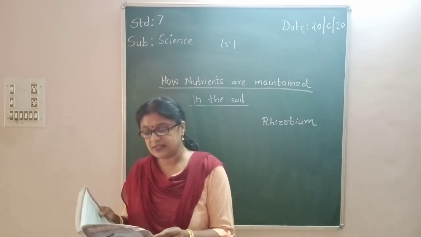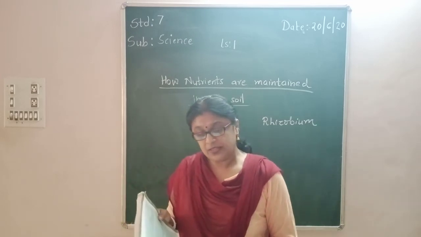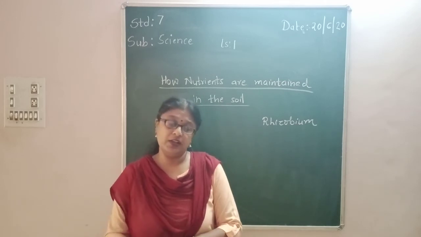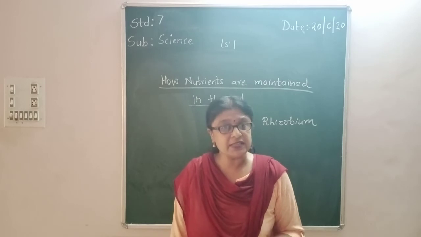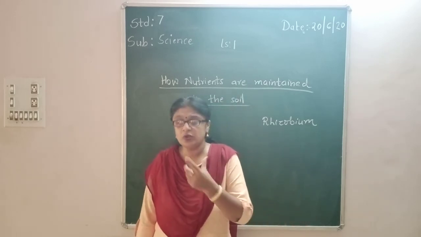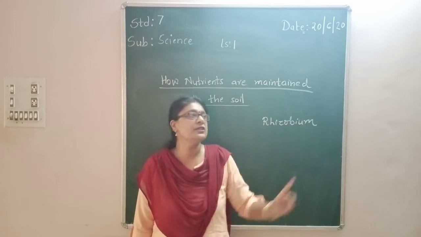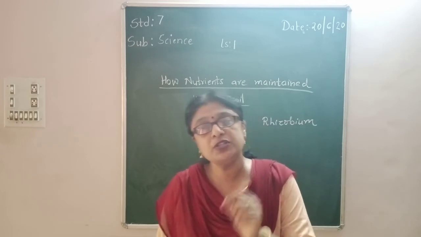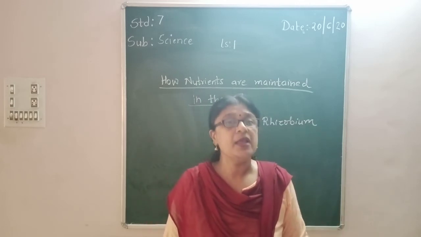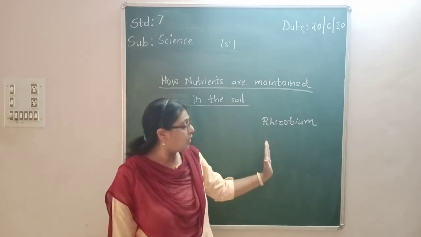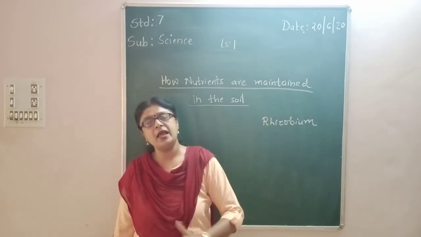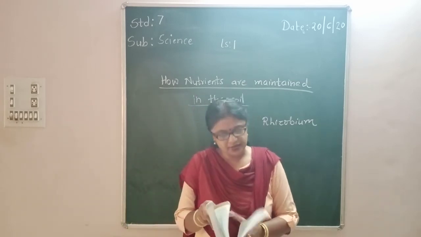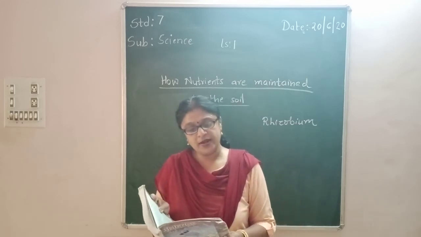This association is of great significance for the farmers. They do not need to add nitrogen fertilizer to the soil in which leguminous plants are grown. If a farmer is growing some pulses, he knows that the roots will have rhizobium bacteria, so there will be no need to put in any nitrogenous fertilizer. Why? Because in the leguminous plants the rhizobium bacteria, with the help of the symbiotic relationship, have already added nitrogen into the soil. Understood? Okay.